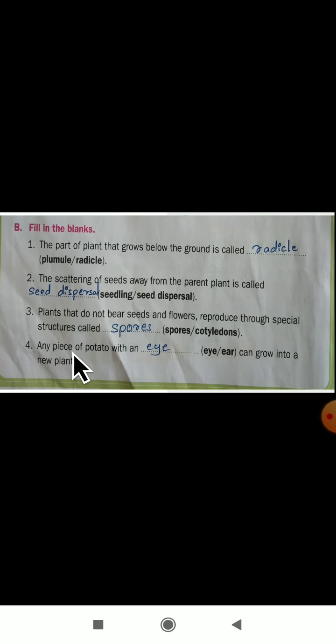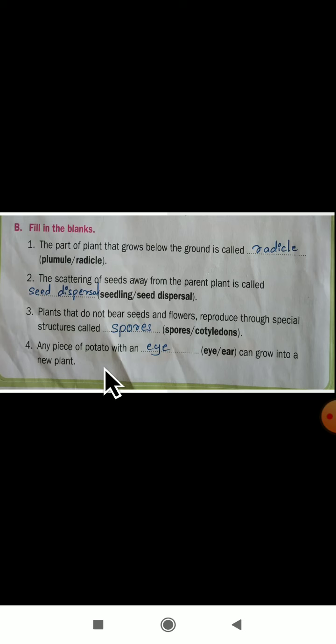The next, fourth point is: any piece of potato with a dash can grow into a new plant. Any piece of potato with an eye here, not ear. The potatoes will have eyes. The white colored buds they have, for that we call eyes. Any piece of potato with an eye can grow into a new plant, not with an ear. This is about the fill in the blanks from your checkpoint.